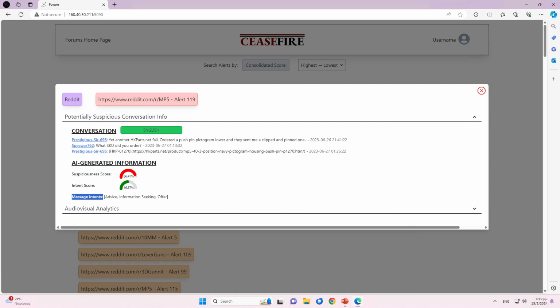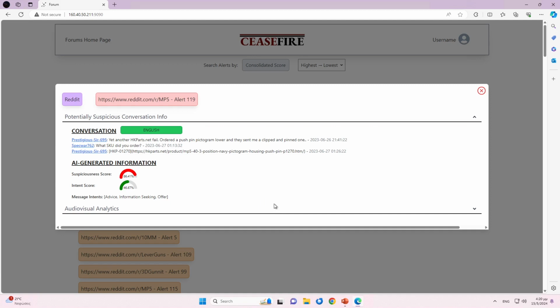In this specific example, the conversation is between 2 users. The first message's intent is advice towards the other user. The second message expresses information seeking, since it is, as you can see, a question. The last message can be deemed an offer, since it provides a marketplace link that could belong to the speaker.